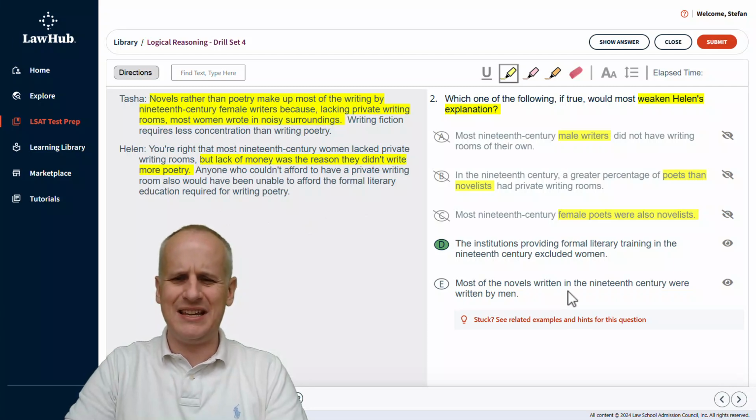And then choice E, most of the novels written in the 19th century were written by men. Again, we're concerned with the women. So what the men did would need additional information. And hopefully you can see how even with a two-speaker structure, you can predict to identify how to weaken an argument, as we did here, to reach the correct answer of D.